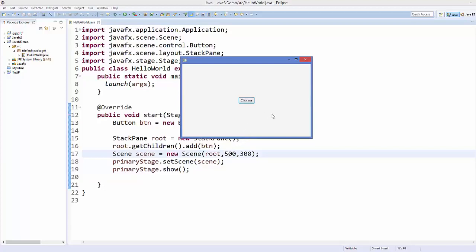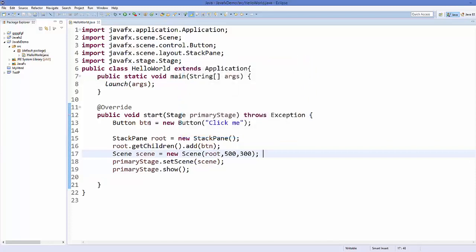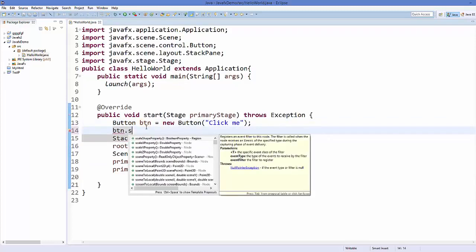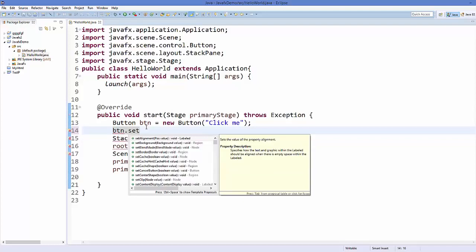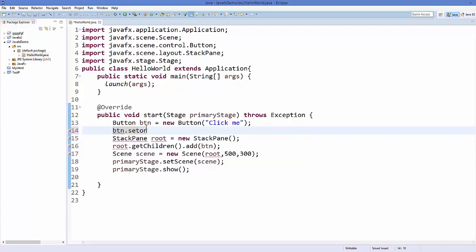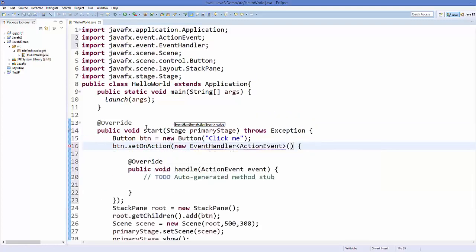Now to add some action to this button, we can take this button object and call a method called setOnAction, and as a value here you pass a new EventHandler.